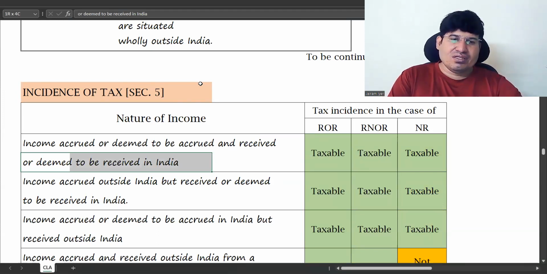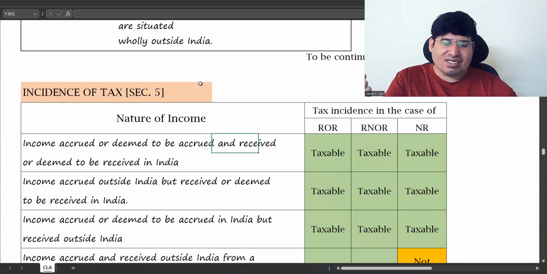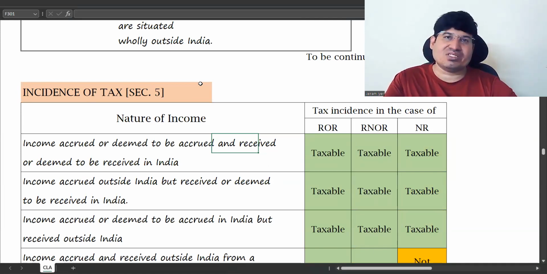Received is whatever income you have received in India. Accrued is where you are getting that income using Indian territory or Indian resources. That is said to be accrued in India.